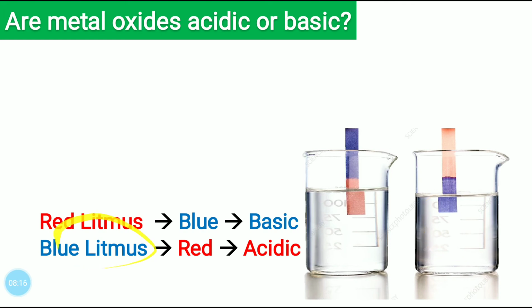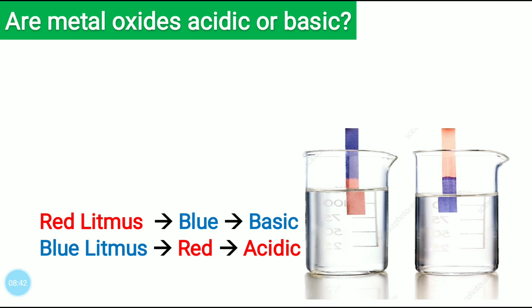And if blue litmus paper turns red, then that means the solution is acidic. So it's a very simple test to check whether the solution is acidic or basic in nature. If red litmus turns blue, that means it's basic. If blue litmus turns red, that means it's acidic.